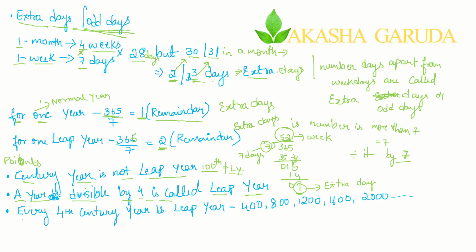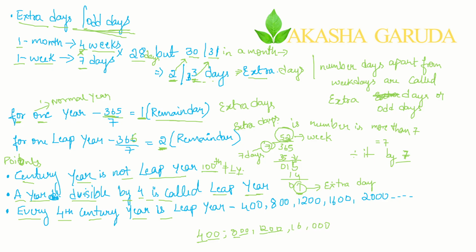The third point is that every 4th century year is a leap year. 4th century means 400 is a leap year. Likewise multiples of 400 like 400, 800, 1200. Or in another way, take the table of 4, and multiply those answers by 100. Those years are called 4th century leap years, or those which come in that particular series.